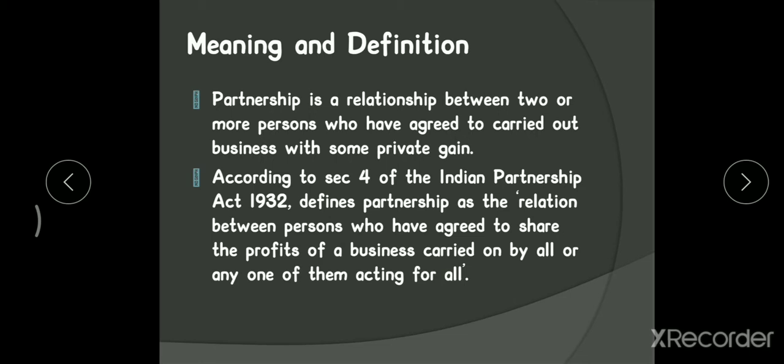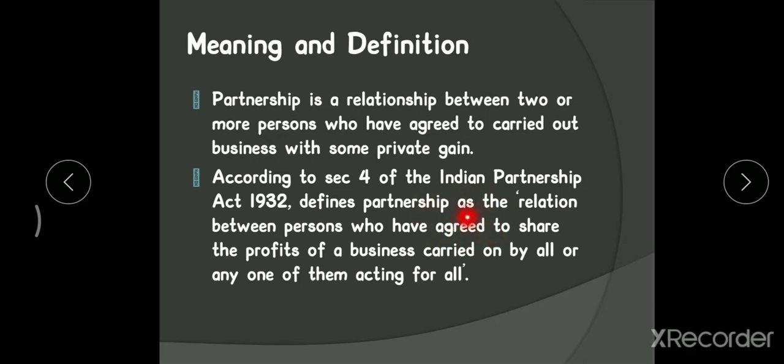This is a contract between persons who have given mutual consent to share whatever profit we derive from the business, among themselves according to the ratio or capital contribution mentioned in their agreement.